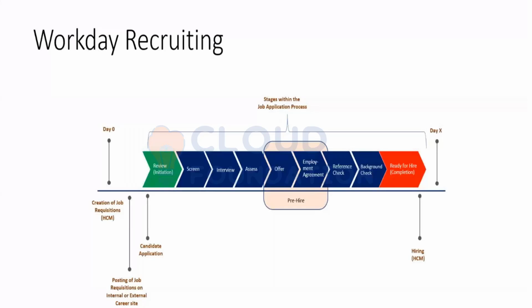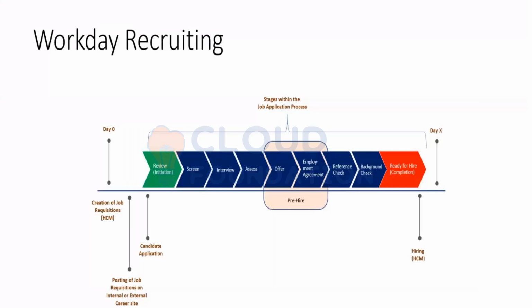The first and mandatory step is review. It is done by the recruiter and it is mandatory. No candidate can be skipped from this step. The other ones are not mandatory, but they are generally considered in the job application process for every organization. The next ones are screening, interview, and assessment, and they are self-explanatory by the name. Once they go through these three stages, they enter the pre-hire stage. Now the candidate will be considered as a pre-hire, meaning he will most probably be considered for this job.